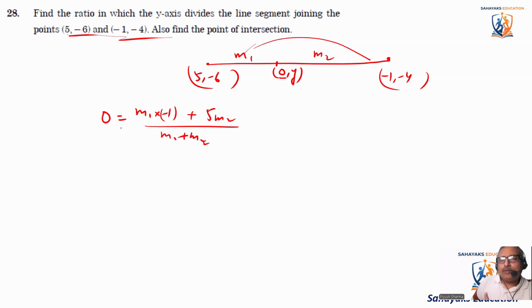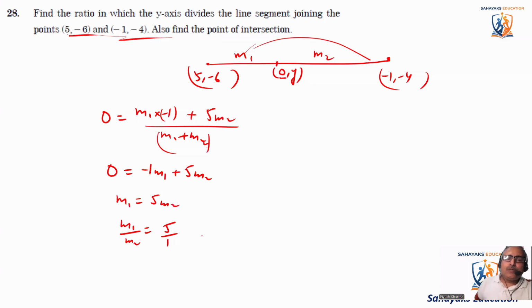Now, if we cross multiply, m1 plus m2 part becomes completely 0. So it becomes 0 is equal to minus 1 m1 plus 5 m2. If I take m1 to the other side, it becomes m1 is equal to 5 m2, or we can say m1 divided by m2 is equal to 5 is to 1. The ratio is 5 is to 1.